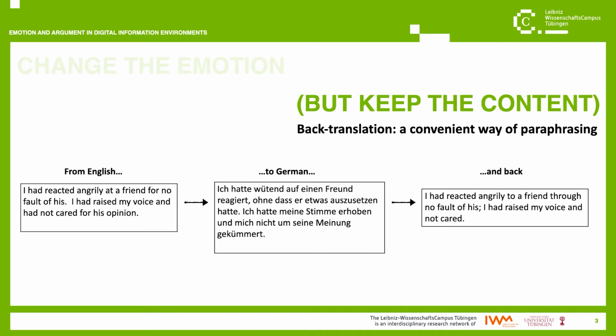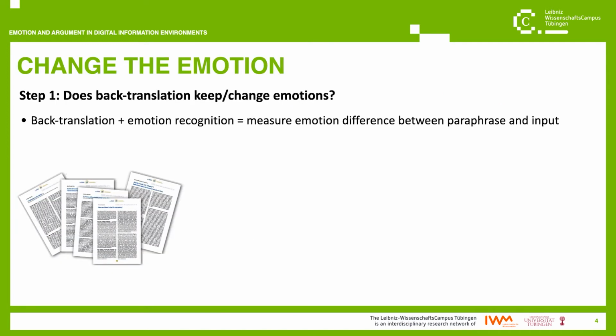It is a way of leaving the content of an input text unchanged while introducing slight variations to the surface forms. But are these variations significant enough as to change the emotion connotation of the input text? To put it differently, does back translation keep or change emotions? Understanding this property of back translation is essential for me because it helps me understand whether back translation is actually a useful strategy for reaching my ultimate goal.